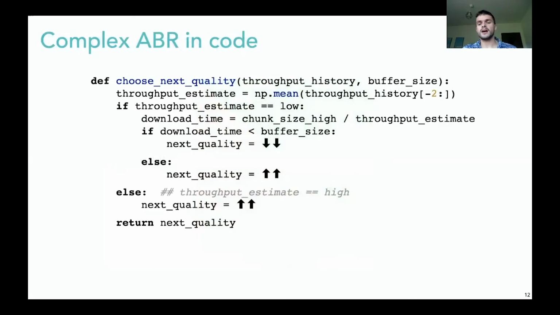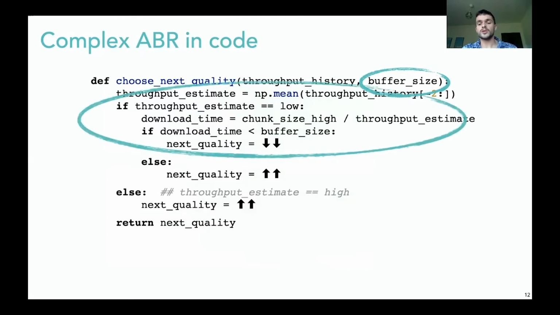Deployed algorithms are likely to grow more complex than what we have modeled up until now. Take, for example, this. They might take into account the buffer of the player. The buffer acts as a chunk safety deposit from which we can draw. This means that we do not necessarily need to downgrade immediately when the throughput is bad. We can estimate whether keeping the high quality would incur rebuffering and then decide.